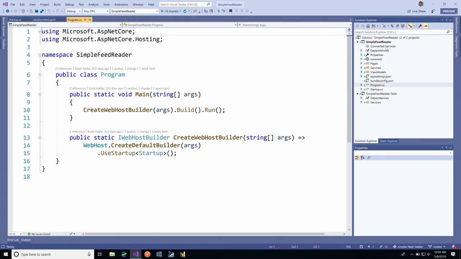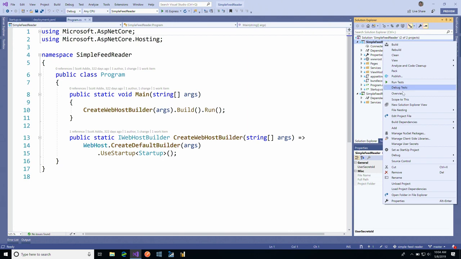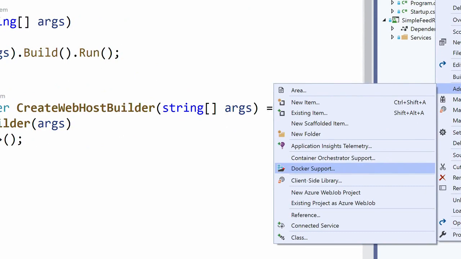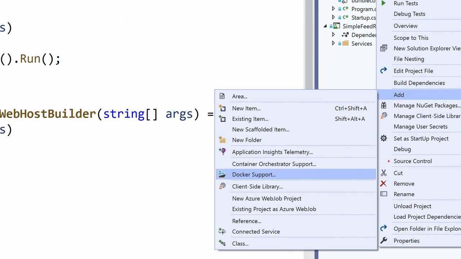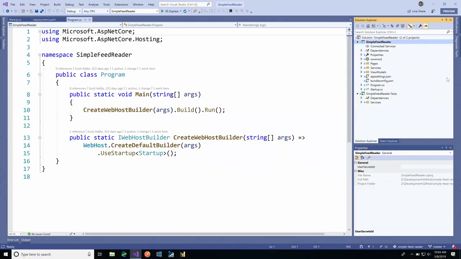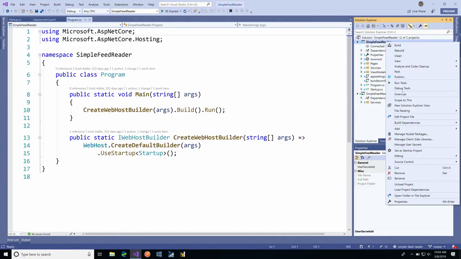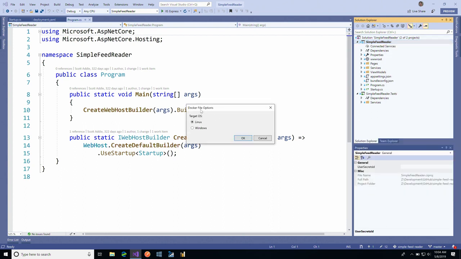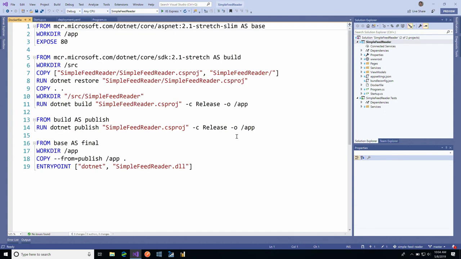So using containers is actually super easy. I can right-click a project in Visual Studio, and I can come in here and say Add, and I'll zoom in a little bit so you can see. And in Visual Studio, there's actually a button to add Docker support right there. So when I click that little button, which I will in a second, it's going to look at my project. It's going to say, OK, I see this is .NET Core, so do you want Linux or Windows? I'm going to say I want a container that can run on Linux.